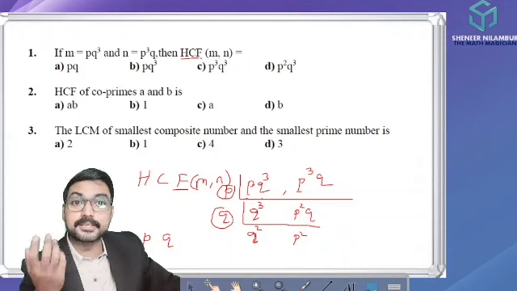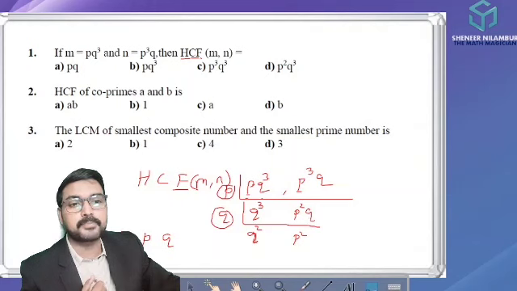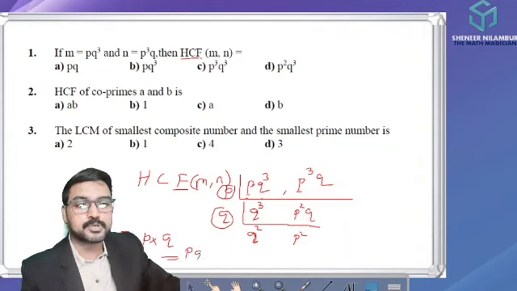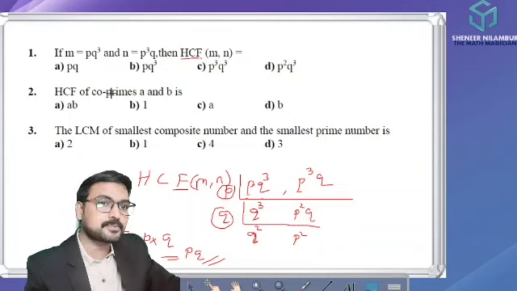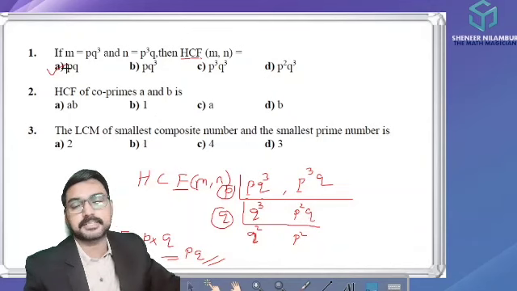How to make the highest common factor? By multiplying the common prime factors. So we multiply p into q, and we get pq. This is the highest common factor, which means HCF. So what's the answer of this question? Option A is the right answer.